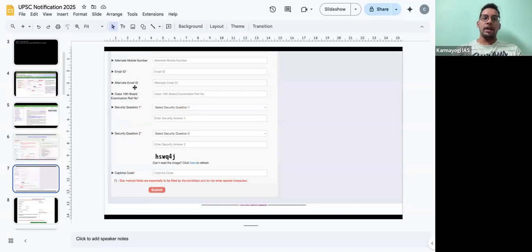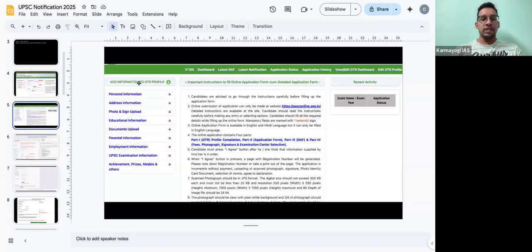Even mobile number, email ID, alternate email ID, class board, 10th roll number, right? And then some security questions to get back in if you forget any details. Then you submit it, right? Again, you will see the same process.